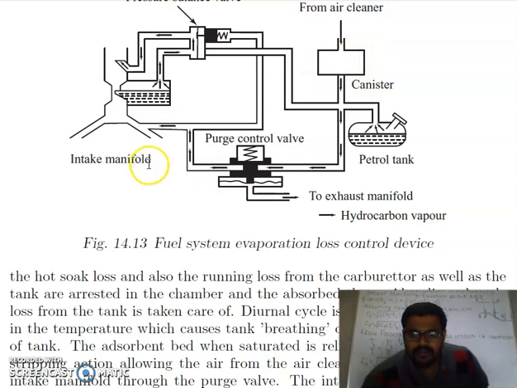I am repeating this again: here you have an engine, this engine will create a suction, and due to suction the pressure in this line will decrease. If pressure decreases, this charcoal will be relieved of whatever fuel vapors it has, and these vapors will go into the engine.